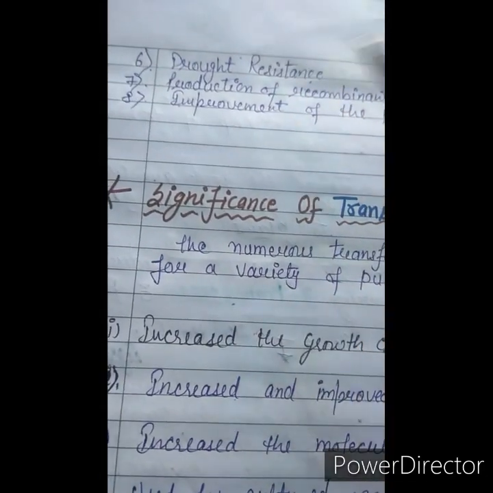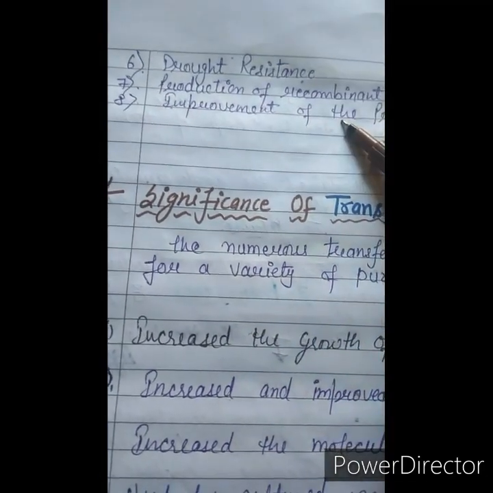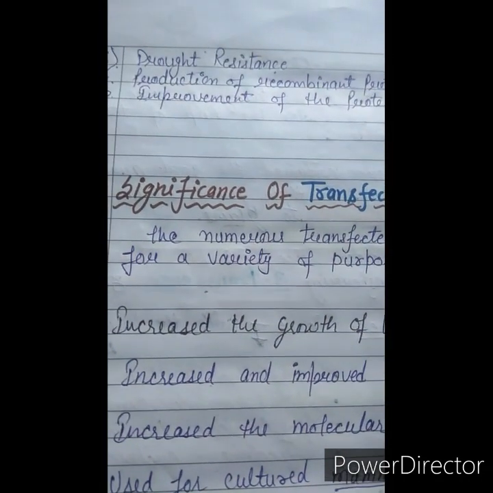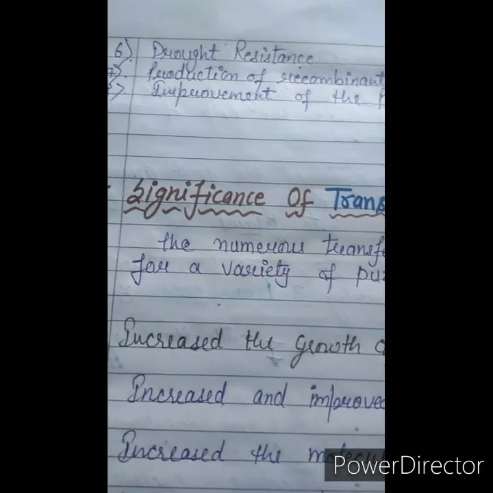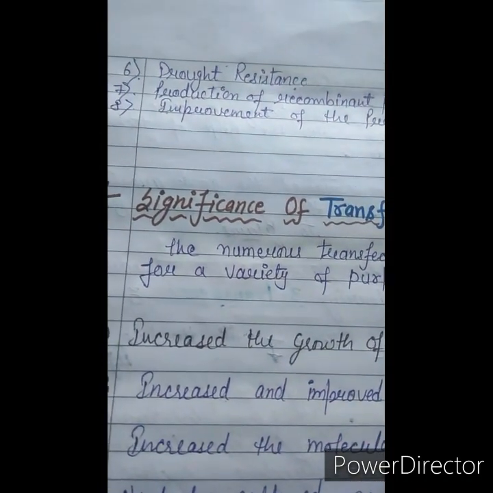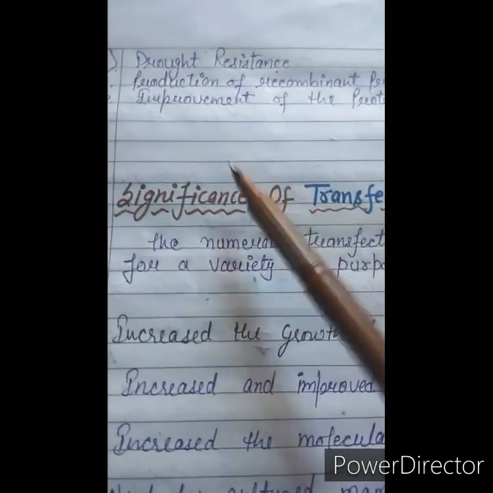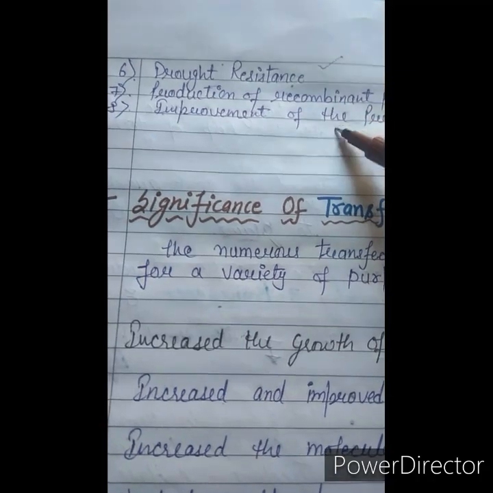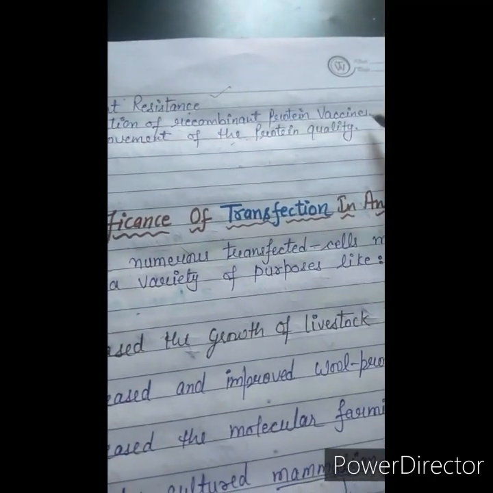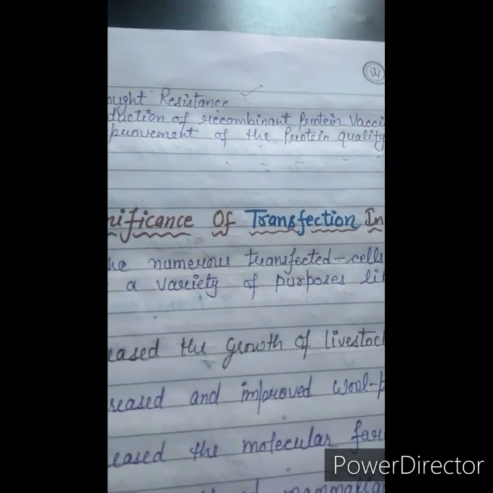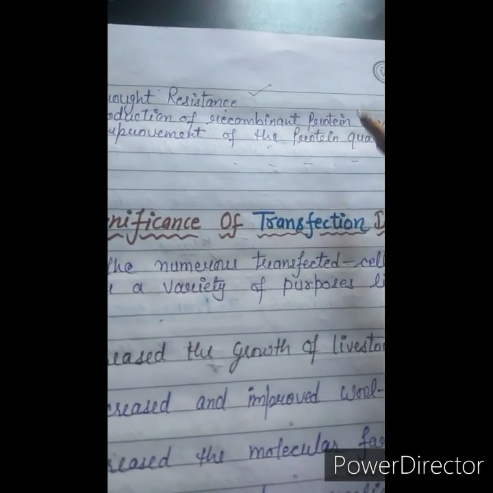Next is herbicide resistant, virus resistant, bacterial and fungal resistance. Next is insect resistance and production of the golden rice, and high iron producing variety of the rice. Next is drought resistance, production of recombinant protein vaccines, and improvement of the protein quality and quantity also.